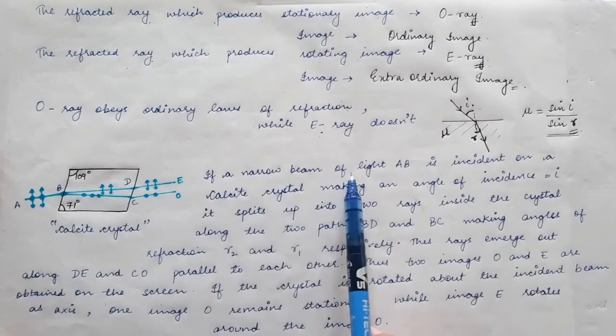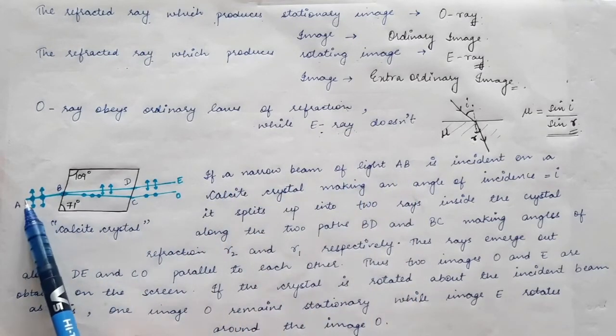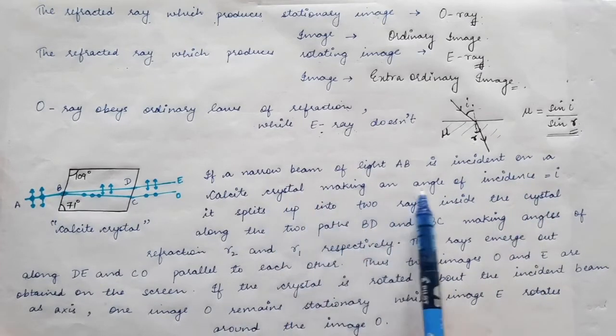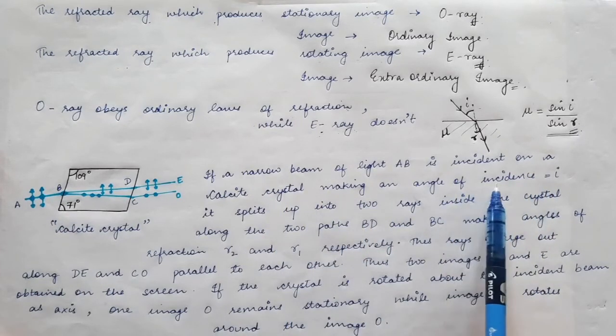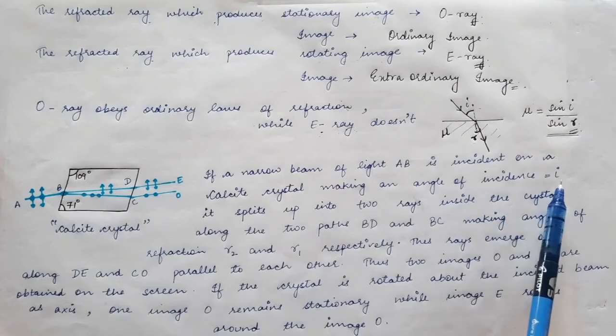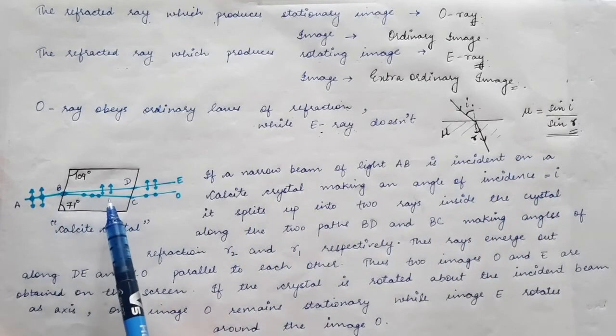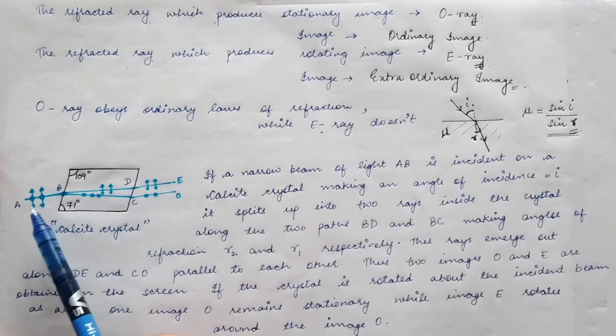If a narrow beam of light AB is incident on a calcite crystal, making an angle of incidence equal to i, the angle of incidence will be the same for both the E ray as well as the O ray.